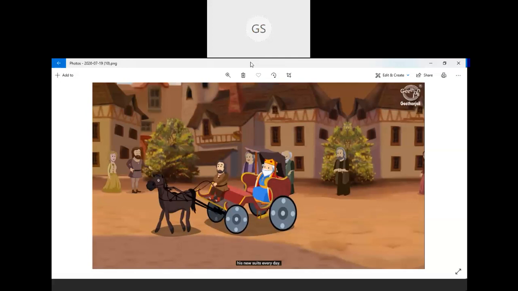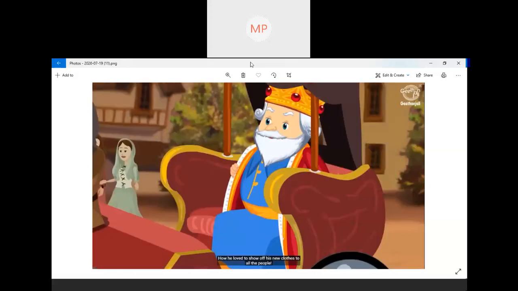Yes, thank you, ma'am. So he wants his people to admire him every day. So he used to wear new clothes and, just like a parade, go around the city and show off his clothes to all the people. How he loved to show off his new clothes to all the people. So he was bothered only about his clothes and show off.